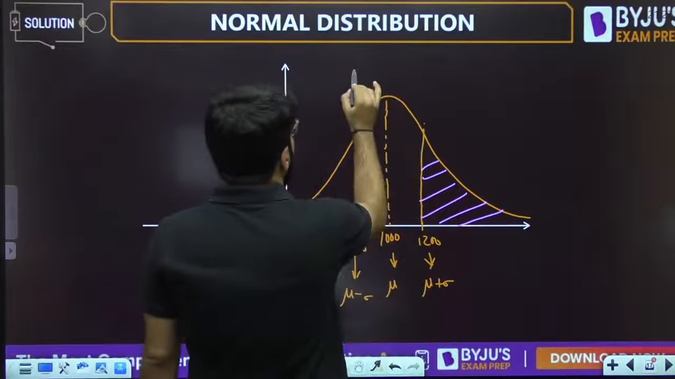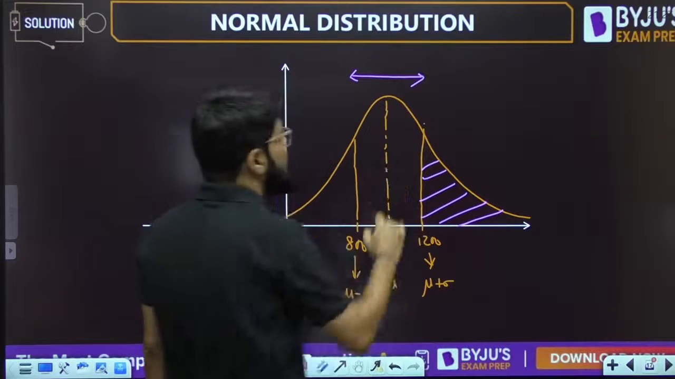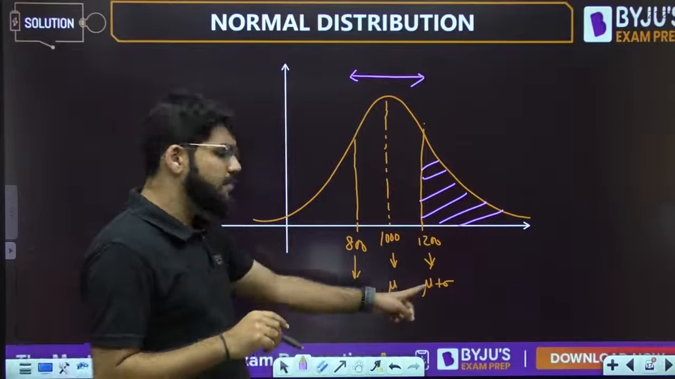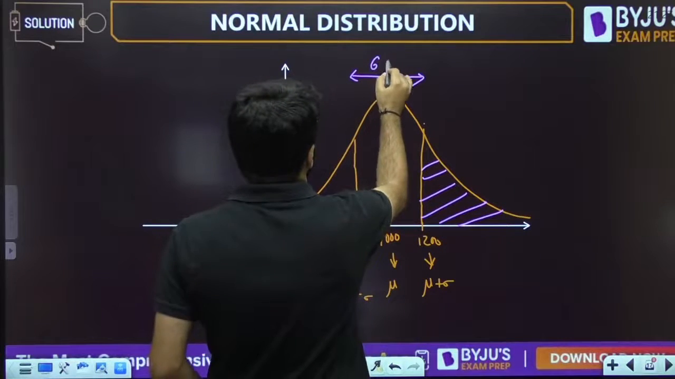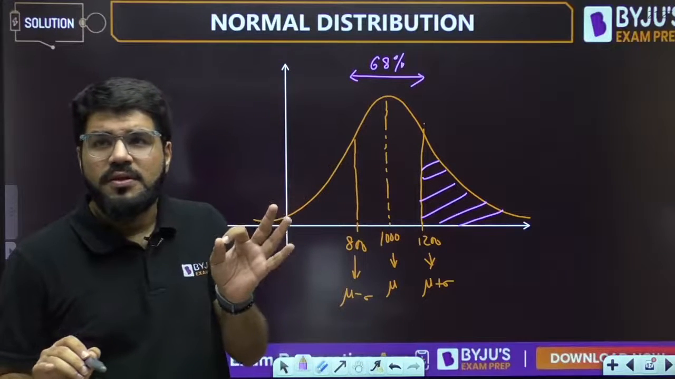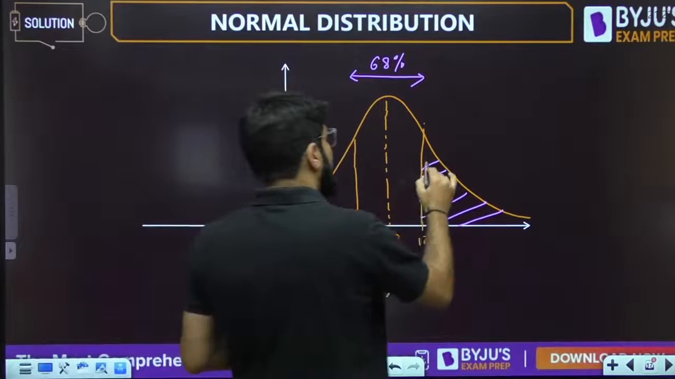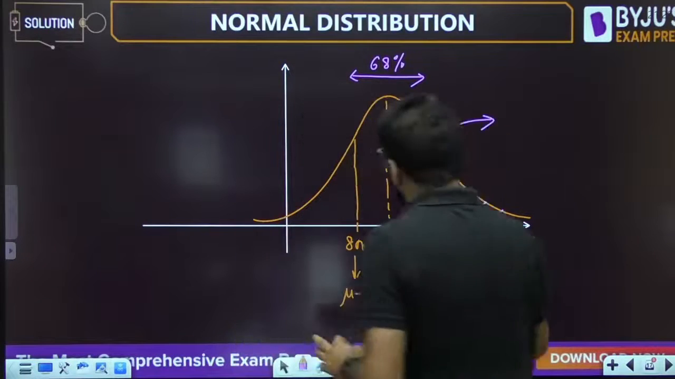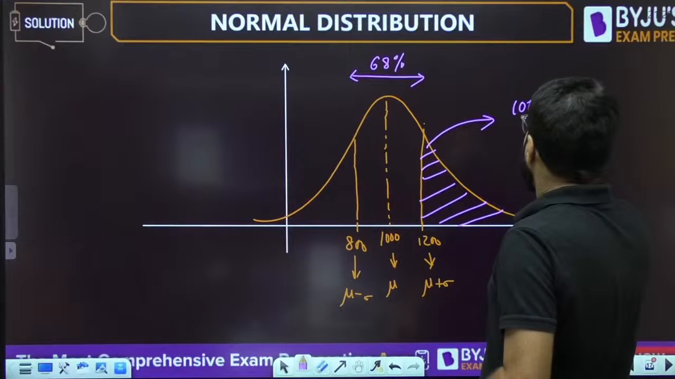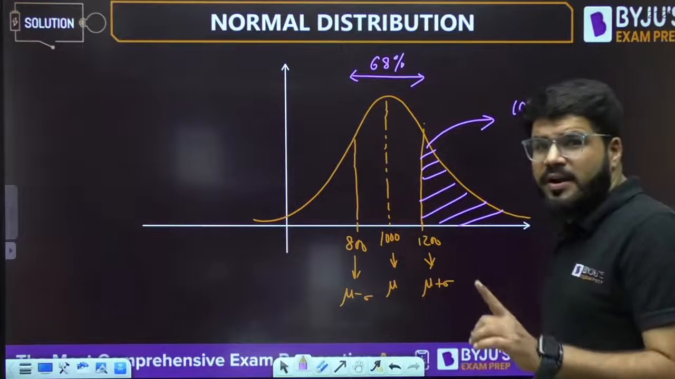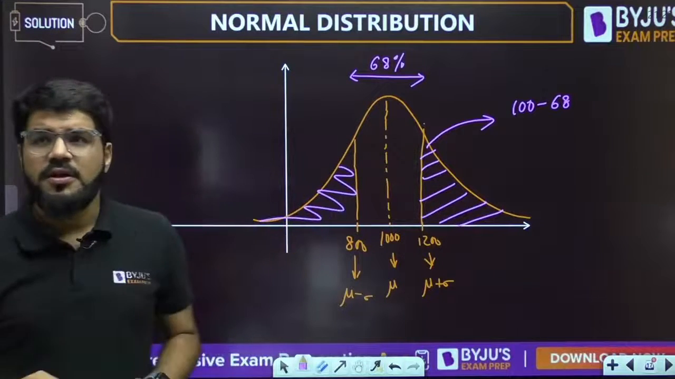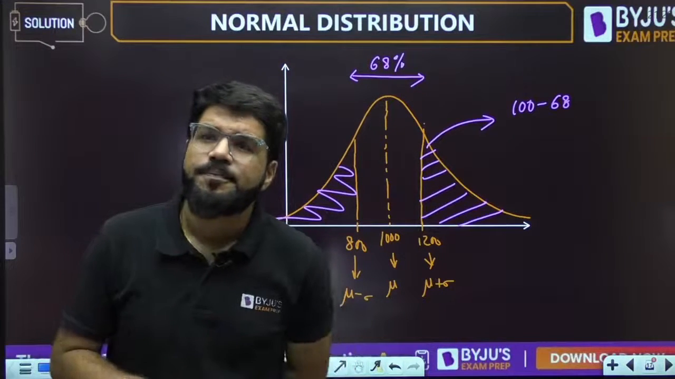Now guys, how much is the probability of this portion? That is a standard result. The probability from mu minus sigma to mu plus sigma is approximately 68%. That is a known value. So what is the probability of this portion? Total is 100%, minus 68. If I do 100 minus 68, I get the probability of this side as well as this portion. That is total 32%.